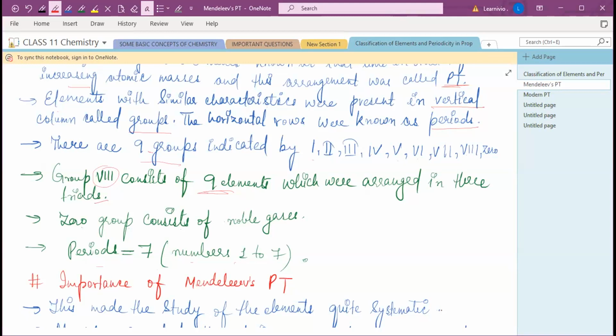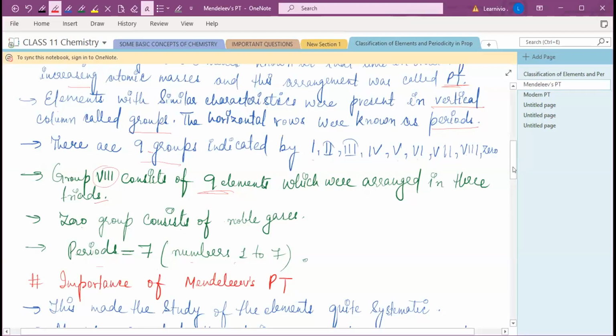So the primary aim of Mendeleev's periodic table was that he arranged the elements of similar properties in the same group. He just said that the same group elements have similar properties.